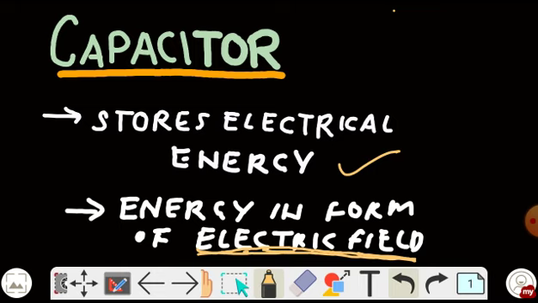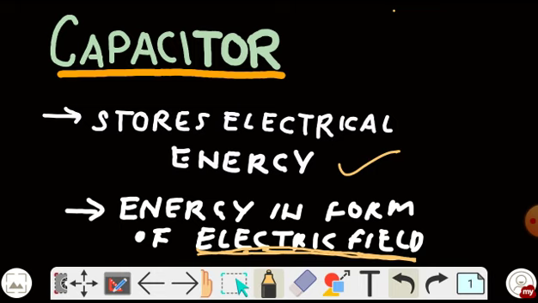Let me explain this with an example. We all save money in the banks just for emergency purposes, and whenever we need that money we take it and we use it. Similarly, a capacitor is just like a bank of electric energy. Whenever we require a large amount of electrical energy for some purpose, this device gives that energy and we use it for our purposes.